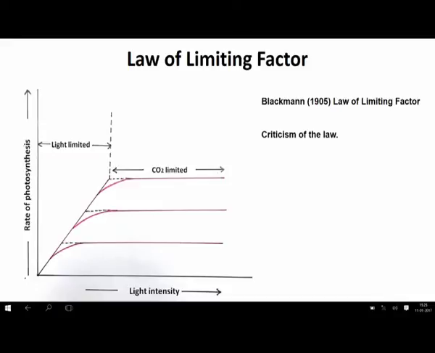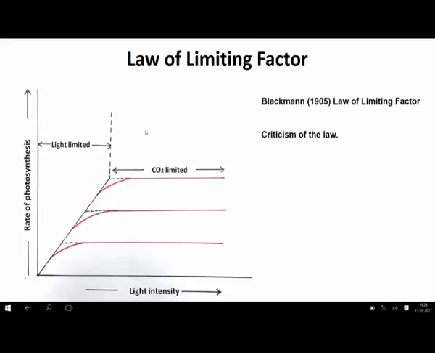According to Blackman, the law of limiting factor says that if there is a process and it is conditioned by a number of separate factors, which means the rate of the process is going to be decided by the pace of the slowest factor. Meaning, the impact of the factor which is going to be limiting.